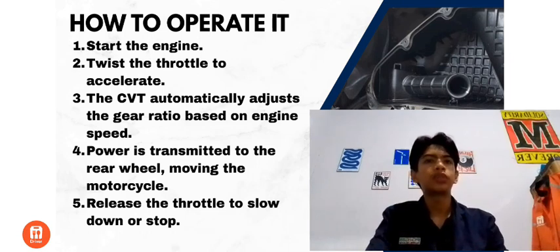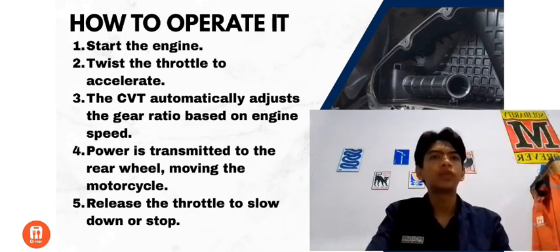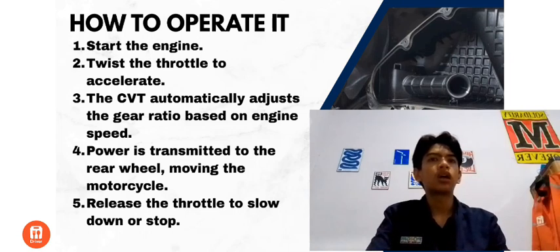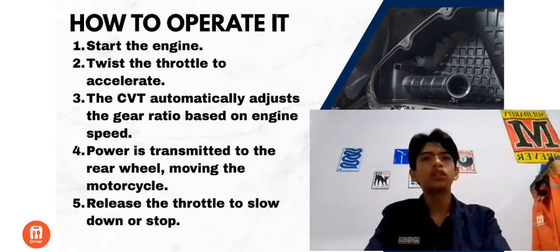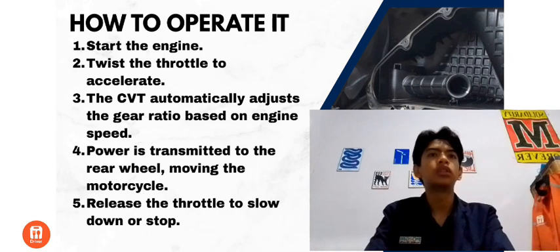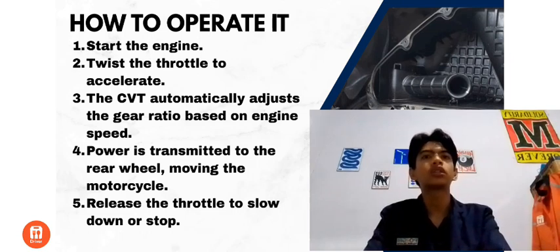Then, the driven pulley also adjusts automatically to maintain the correct transmission ratio. When the engine speed becomes high enough, the centrifugal clutch engages with the clutch bell. At this moment, engine power is transmitted to the rear wheel, causing the motorcycle to move forward. When the rider increases the throttle, the CVT automatically changes the gear ratio for higher speed.